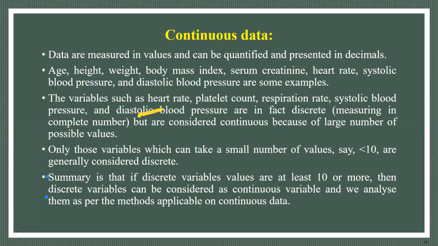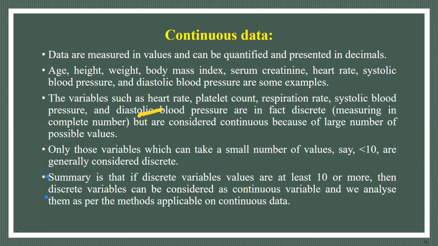Only those variables which can take a small number of values, say less than 10, are generally considered discrete. So there is one certain rule: if a variable can take only 10 values or fewer, then we can categorize it as discrete.